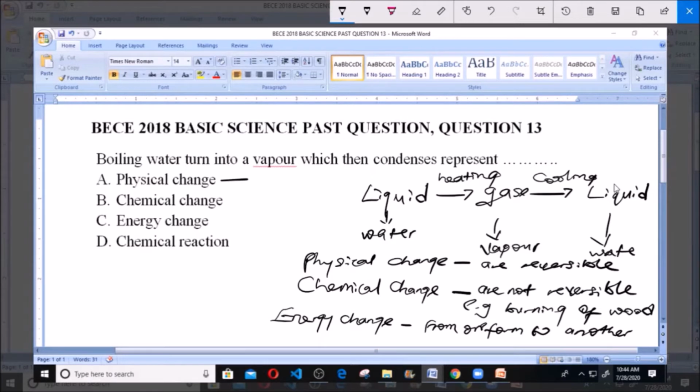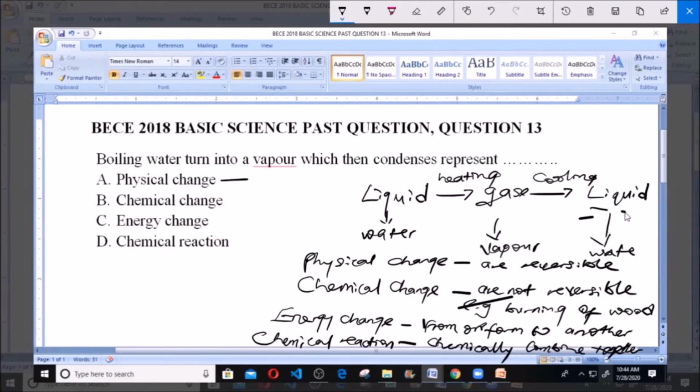Then D here says chemical reaction. And like we know, chemical reaction is a reaction between two substances. That's when two substances chemically combine together to give a new product. But our question says boiling water turns into a vapor. That is, the water now turns into a gas, which then condenses and gives us back our liquid.